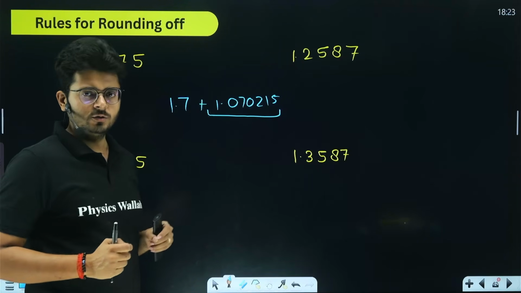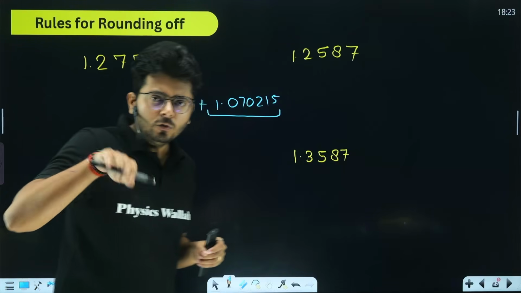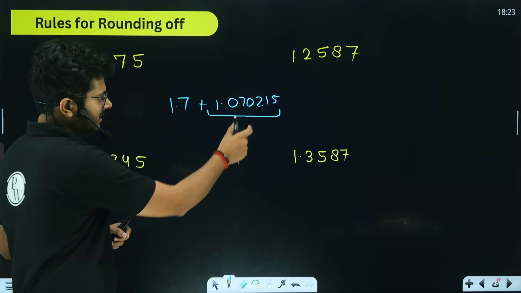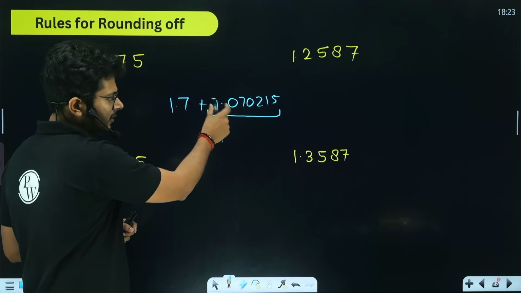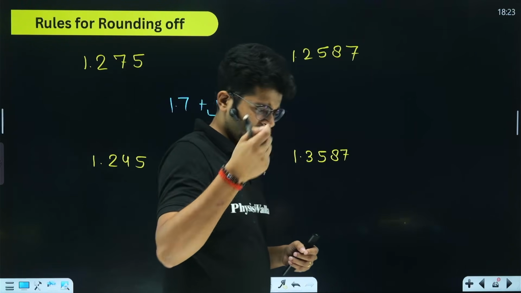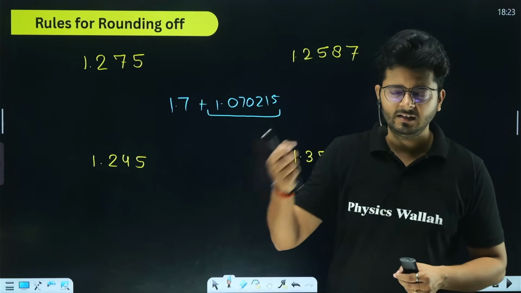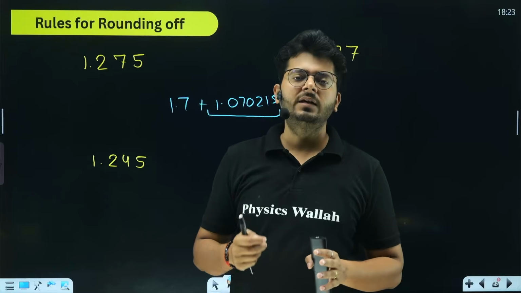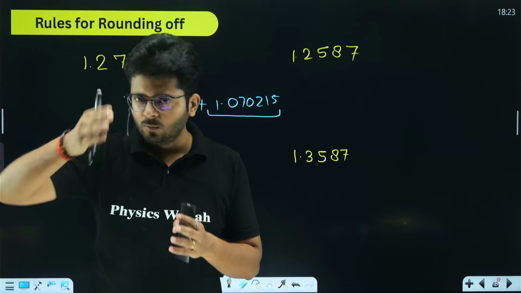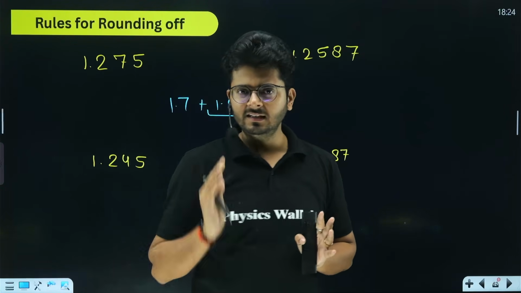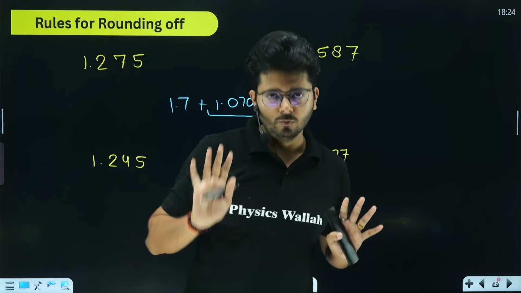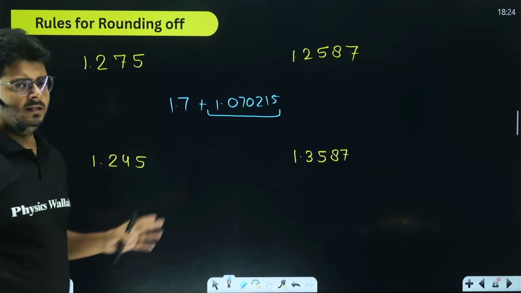So these are the calculations you are doing, and how to do that? This process is called rounding off. When you drop a certain section to keep the value up to a certain decimal place, this is called rounding off. For example, this is what we do at departmental stores all the time. Let's say the total value that you have to give comes out to be 53 rupees and 20 paisa. Then he removes that 20 paisa and rounds off; 53 rupees is what you have to give. But if it is 53 rupees and 90 paisa, then he will say give me 54 rupees. So just like that, we have to round off something to the given value.